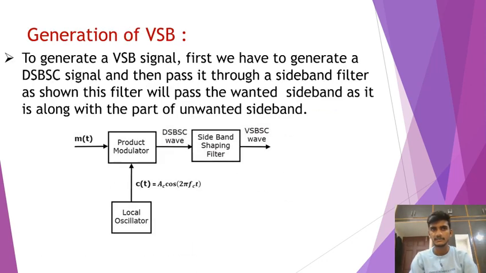Now I am starting with generation of VSB. To generate a VSBSC signal, first we have to generate a DSBSC signal and then pass it through a sideband filter, as shown in the figure. This filter passes the wanted sideband as it is, along with a part of the unwanted sideband. In the block diagram, it clearly shows that when a message signal m(t) is passed through a product modulator along with the local oscillator c(t), the DSBSC waveform is produced. When the DSBSC waveform is produced, it is again filtered with the sideband filter, which produces the VSBSC waveform.